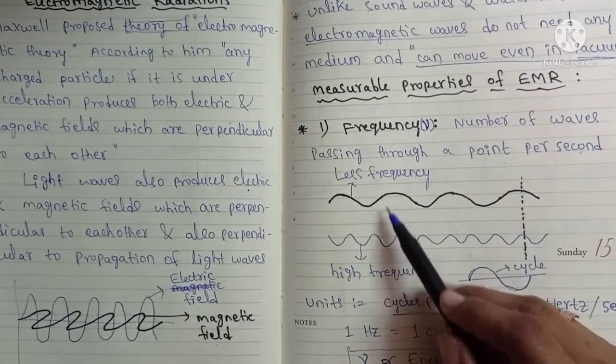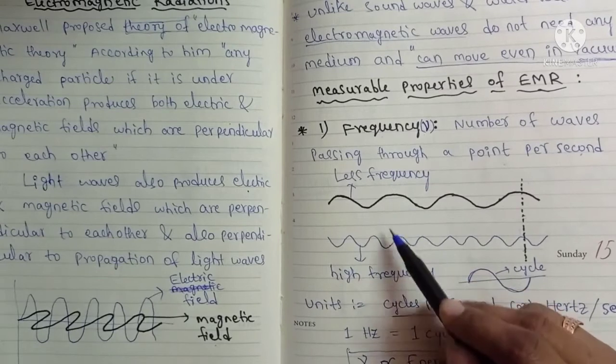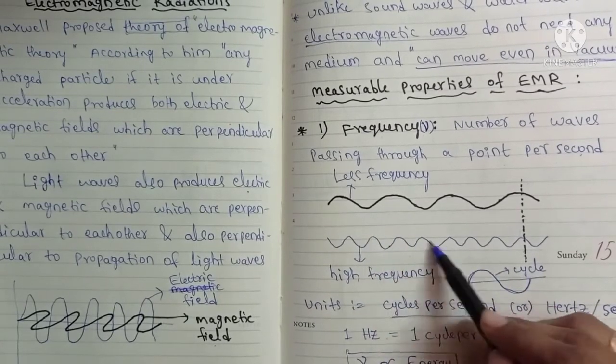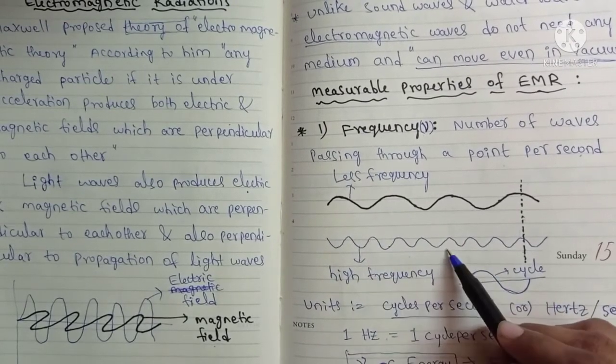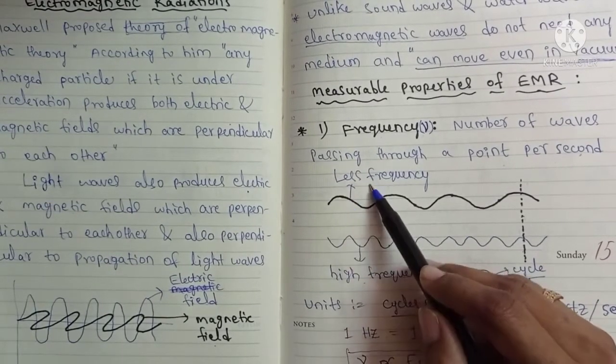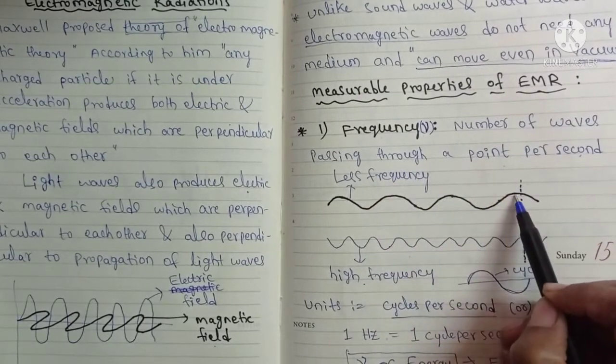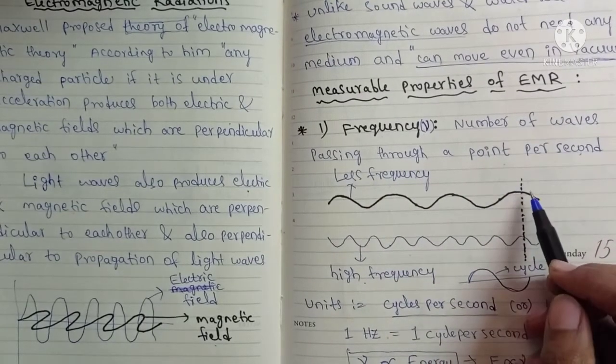Which radiation has more frequency, meaning more number of waves? This blue radiation has the high frequency and this black one has the lower frequency, meaning fewer waves passing through a point in 1 second.